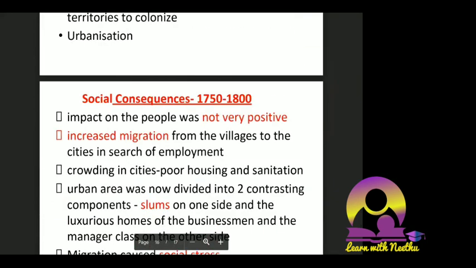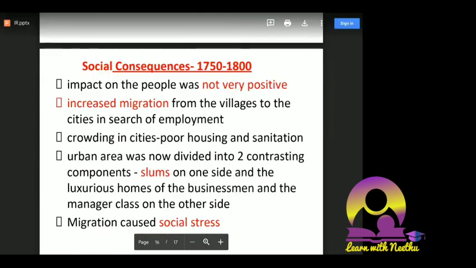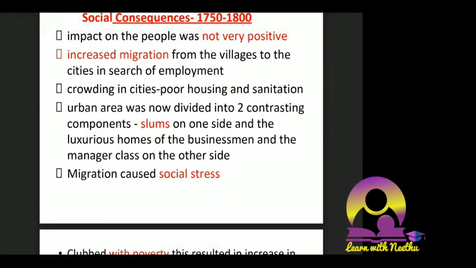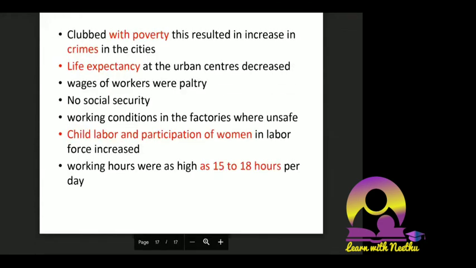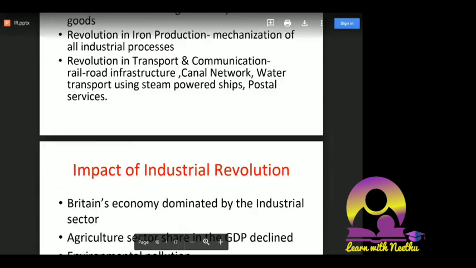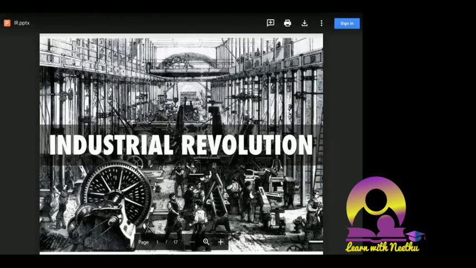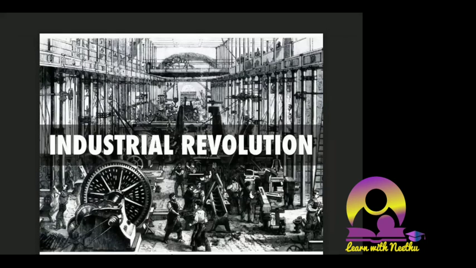This is very important. That is why I included two slides, because you need a little more to write in the answer. Social consequences will obviously be asked repeatedly, so you will have enough content to write the answers. As usual, whenever a question is asked about the industrial revolution, talk a little about everything in a smart way. If they ask about social consequences, you have to write what the industrial revolution is, a little about impact and reasons, everything, and then speak in a wider perspective about social consequences. So whatever question comes on the industrial revolution, your answer should be ready.